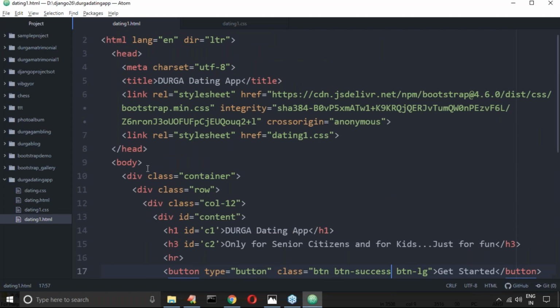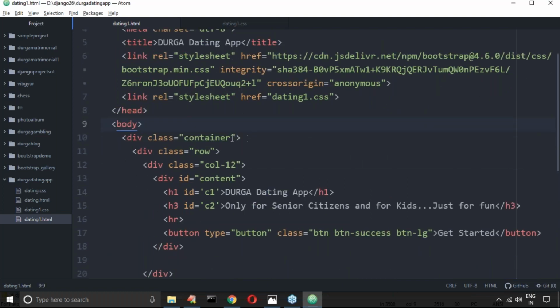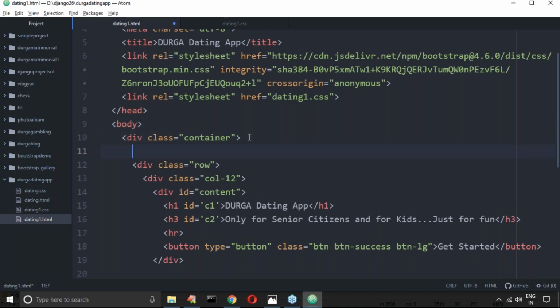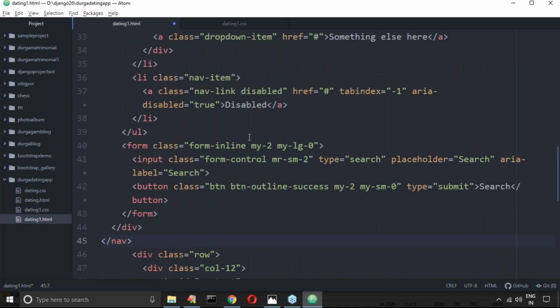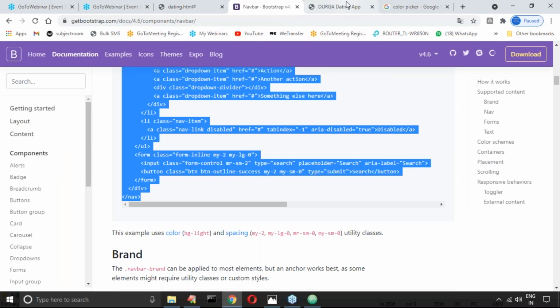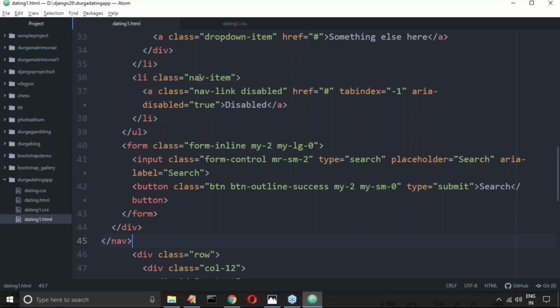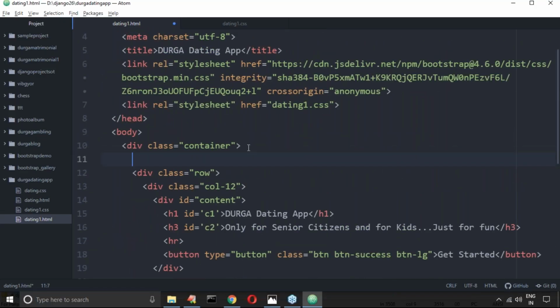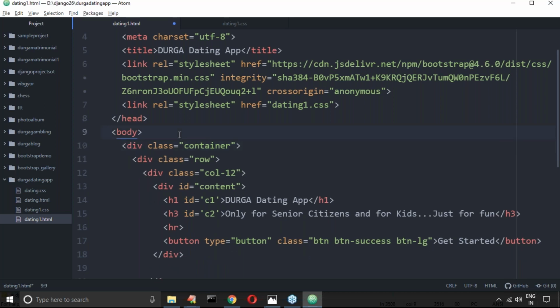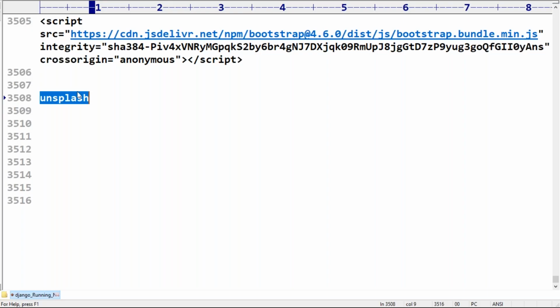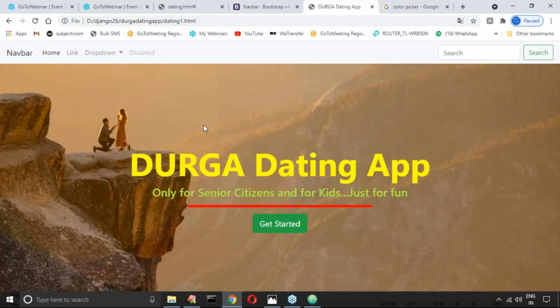Where do I have to take this, inside a div container? Outside is the recommended, because we took a full image. Yeah, perfect.